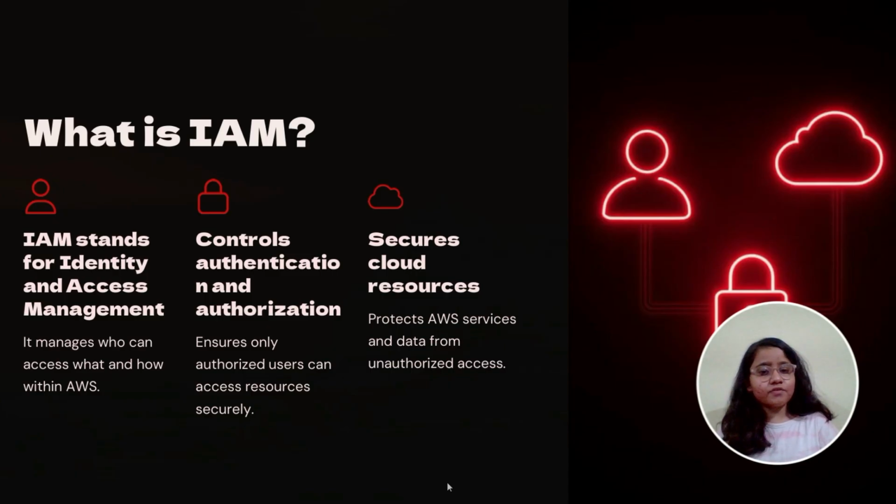Authentication means confirming that users are who they claim to be, and authorization means granting them the appropriate permissions based on their identity. This layered control is crucial because it helps you to enforce the principle of least privilege, a best practice where users only get the access they truly need and nothing more. IAM supports a range of identities including individual users, groups of users, roles for temporary access, and policies that define permissions in a fine-grained manner.